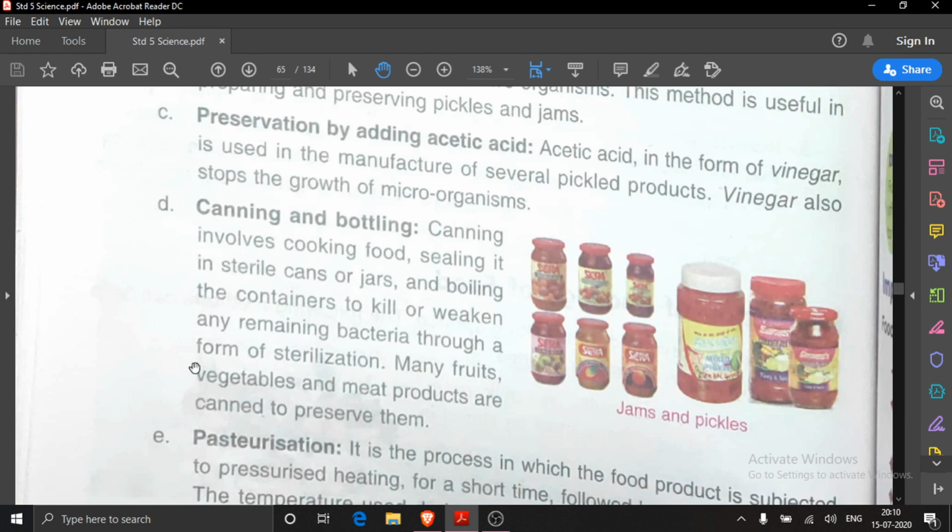Many fruits, vegetables and meat products are canned, means they are packed in cans or jars, sterilized to preserve them. Meat products are also canned to preserve them.